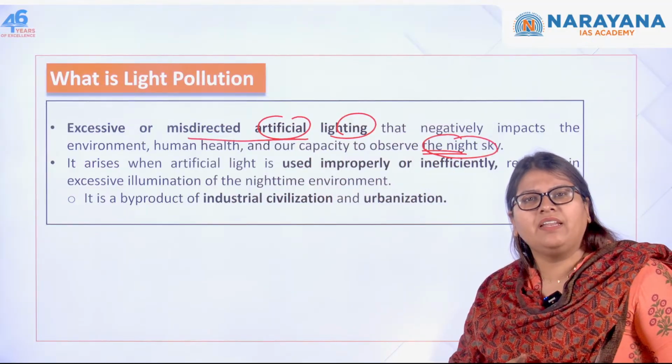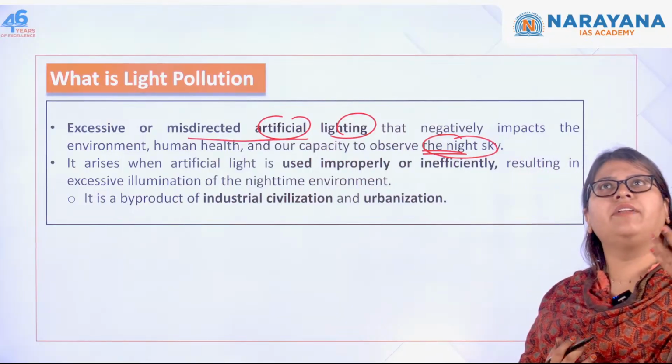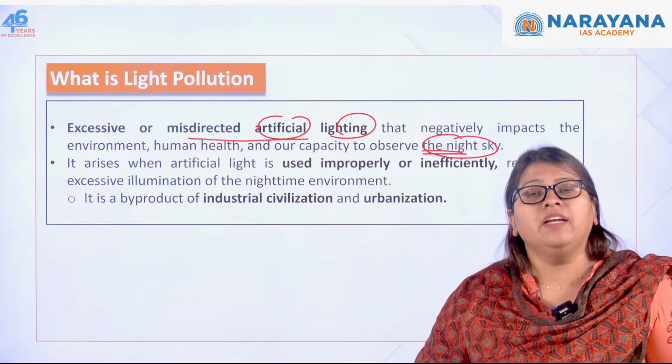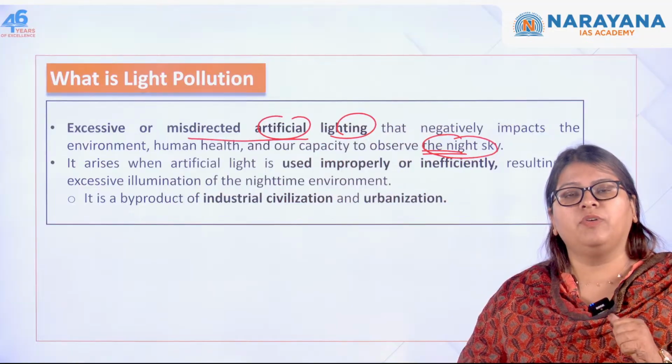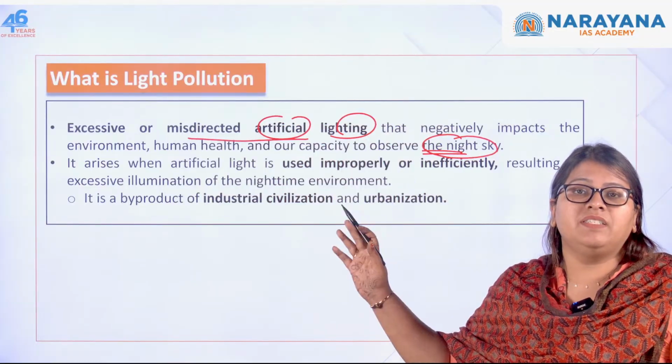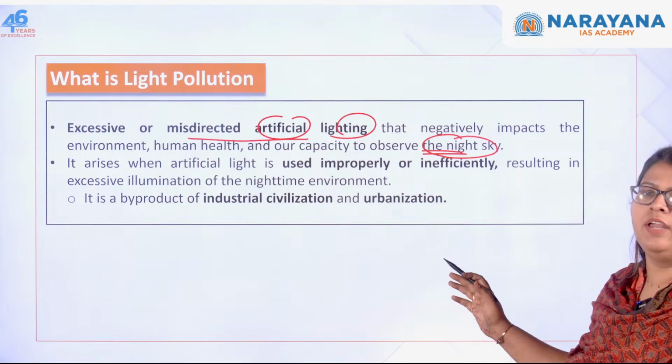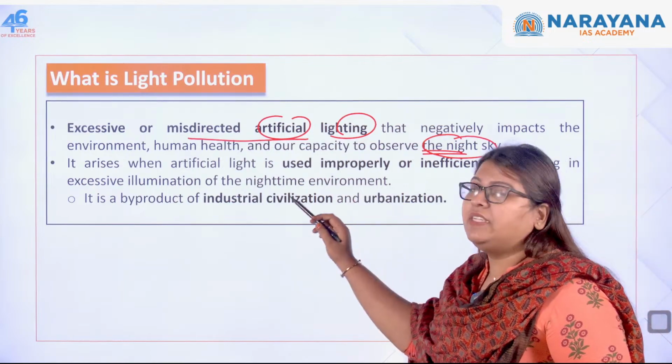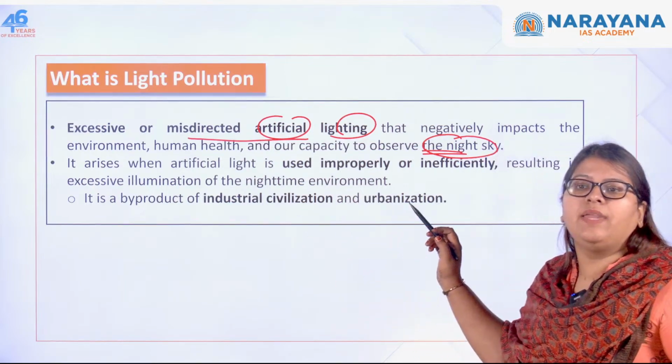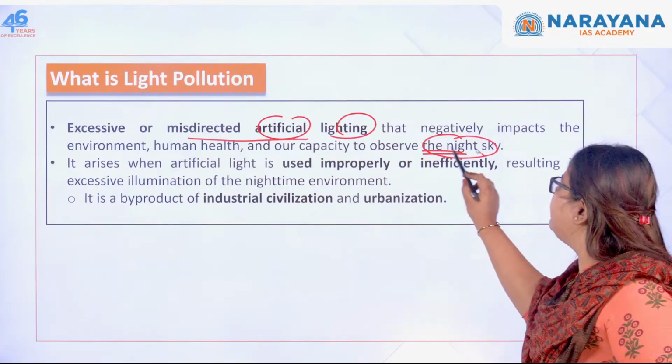It is a very rare thing now. These days we look at the sky and we can't spot any of the stars, right? That is because of light pollution, because there is excessive as well as misdirected artificial lighting. This arises when these artificial lights are used improperly as well as inefficiently.